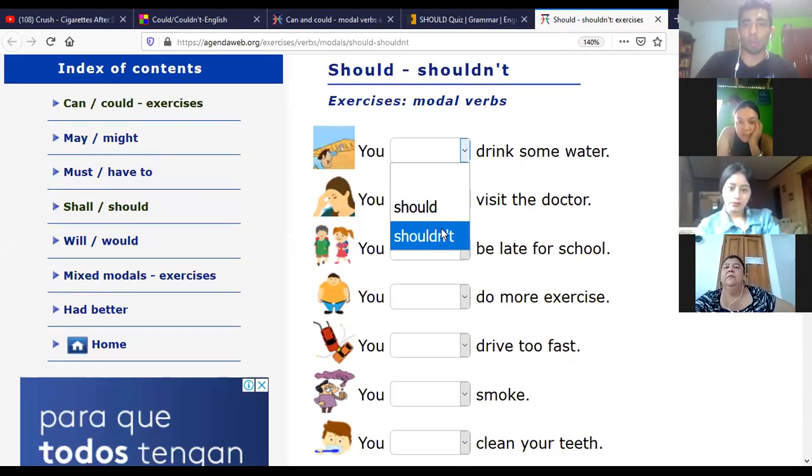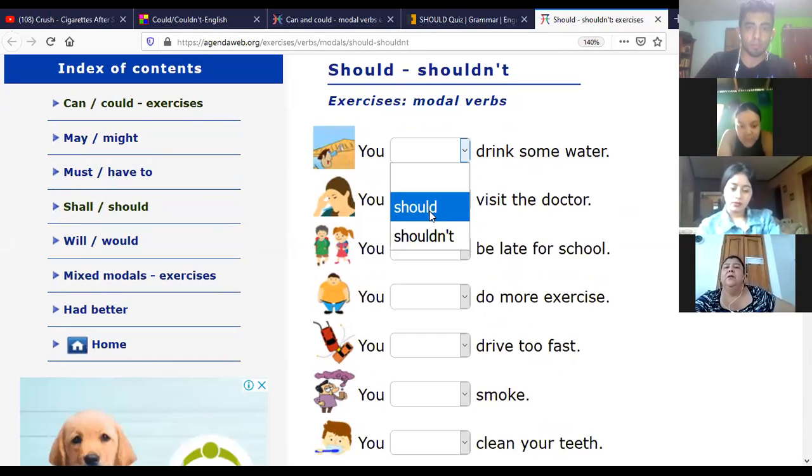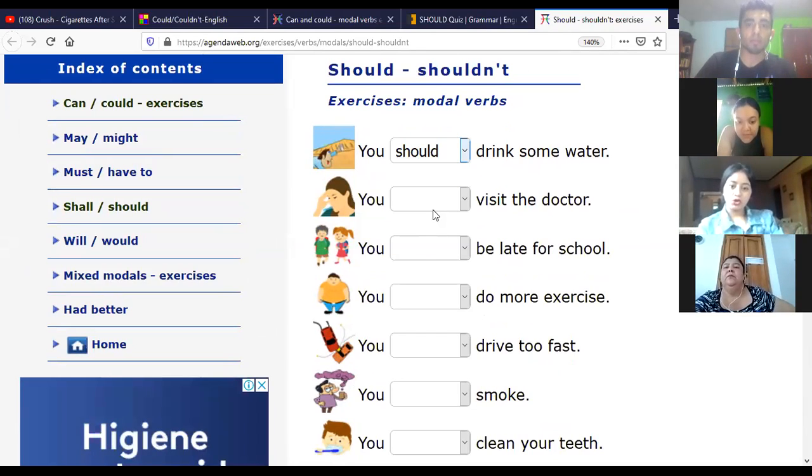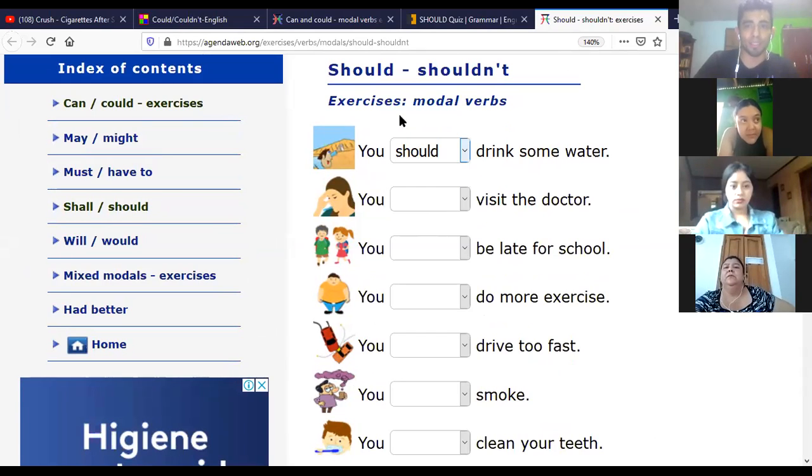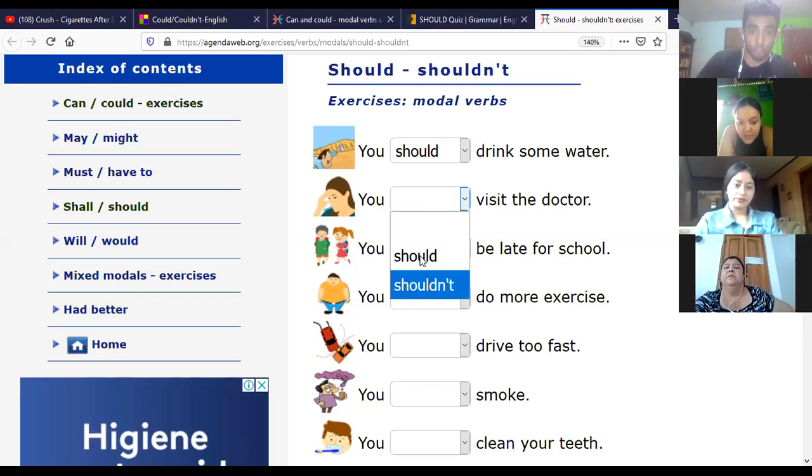You should or shouldn't drink some water? Should. Exactly. When somebody is telling you that you shouldn't drink water, don't pay attention to that person. Drink water, people. You should visit a doctor. Shouldn't visit a doctor? Should, exactly. If you don't feel well, you should visit a doctor. Unless it's COVID.